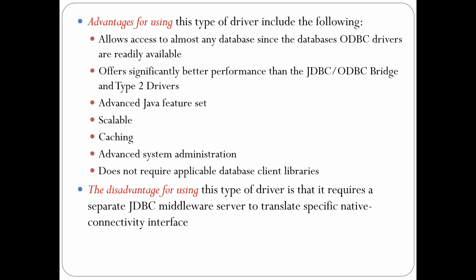In order to perform this operation, conversion from the middleware application server into the socket information takes more time. That is a disadvantage of type 3.